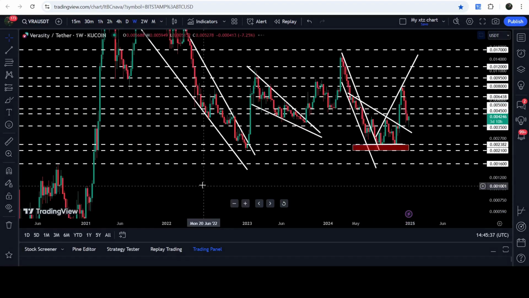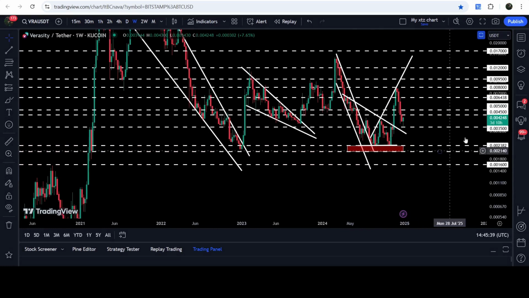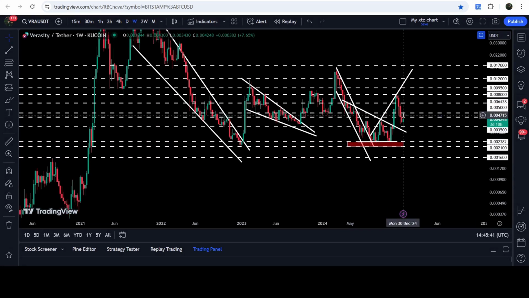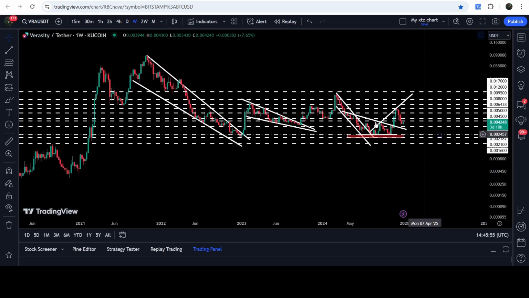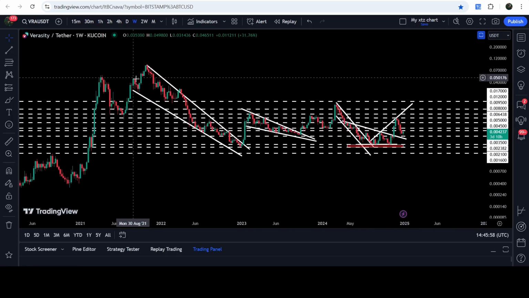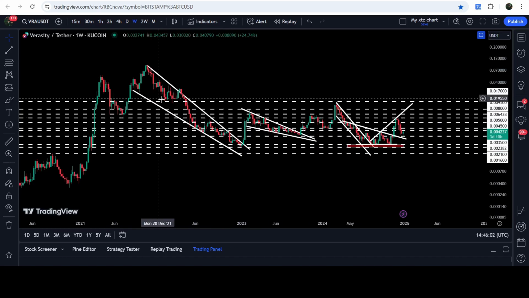If we take a look at the 7 days time frame chart, then you can see that this resistance zone was previously working as a support zone here for a few weeks. And before that, it was also working as a support zone here, a resistance zone here. And now after this breakdown, it can again work as a strong resistance zone for the price line of Veracity. And in today's video, we will analyze this move. And I would also like to show you on the 7 days time frame chart a very huge breakout that has happened here from this big and long-term falling wedge pattern as well.